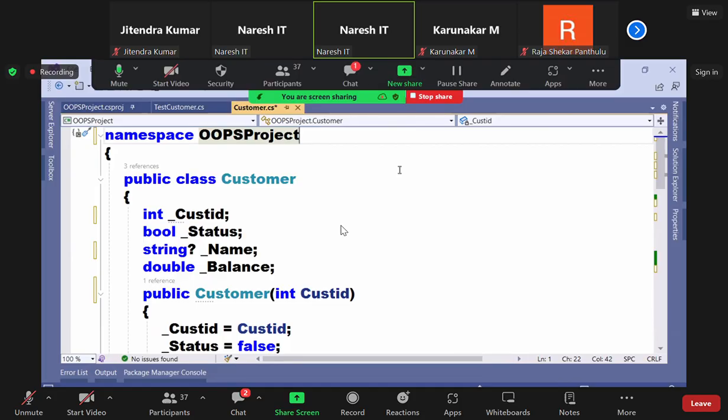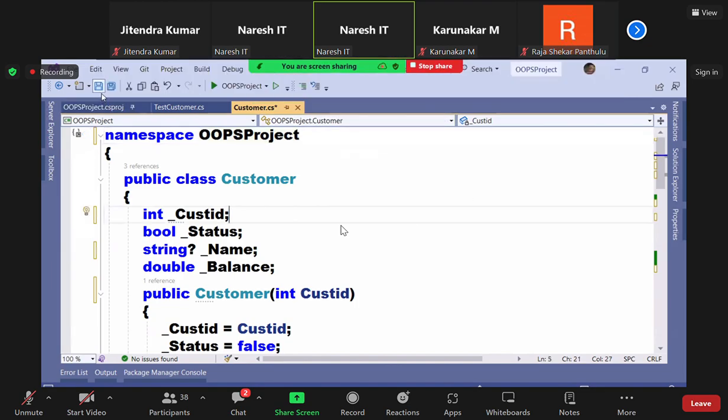But don't forget, it can be defined under a class also, or a structure also. If you define it like this, you call it a nested type. What is that? Nested type means a type inside a type, a type inside a type. But still, I don't suggest that.